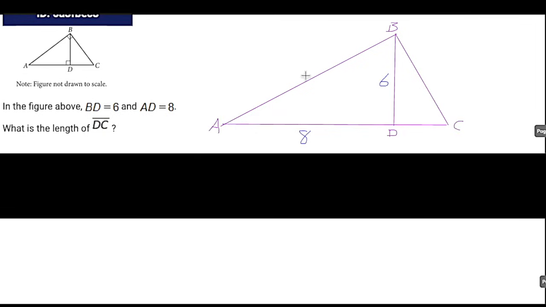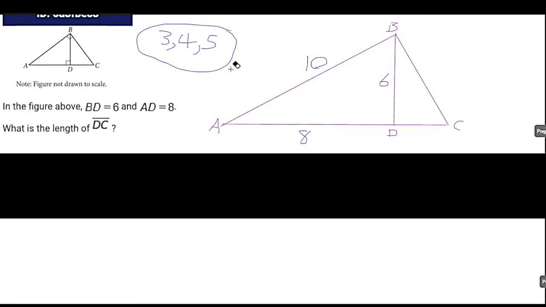Immediately, when I see these numbers, I know that AB is 10. How do I know this? 3, 4, 5. This is a common Pythagorean triple. I think that's what they're called. Look for 3, 4, 5, or in this case, 6, 8, 10. You don't have to use the Pythagorean theorem if you have this memorized. So memorize those numbers, 3, 4, 5. That ratio comes up all the time on the SAT. Anyway, so I know everything there is to know about this big triangle.